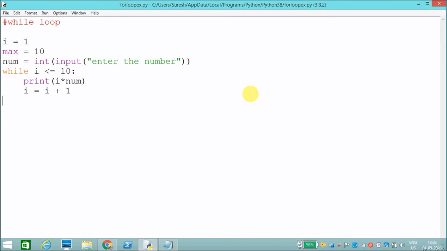These are the two looping statements available in Python. In my next video we will see break, continue, and there is one more keyword, pass. We will see how they work and their uses in my next video. Okay guys, thank you.